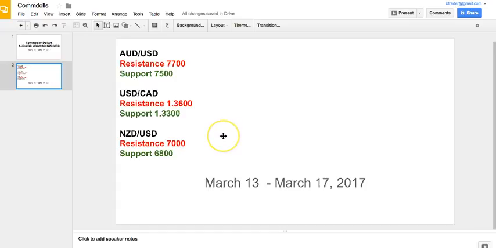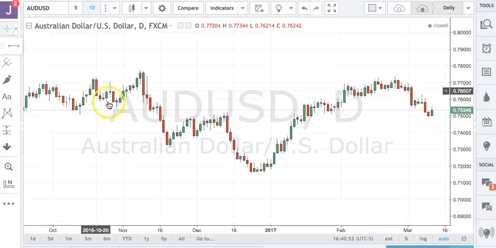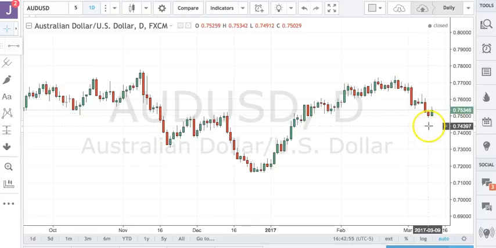And last but not least, Kiwi has been inordinately weak and has broken some very key support levels. And to me, really looks to be probably the strongest sell the rally story across all the COM dollar sectors. Let's take a look at the charts here. First with the Aussie, which looks relatively good, holding the 75s here for the time being. We'll see how the employment data goes.